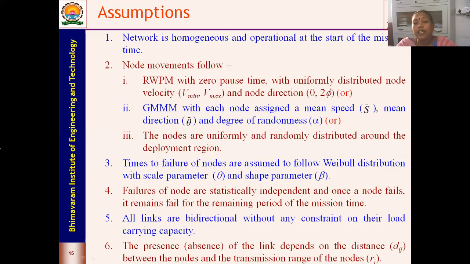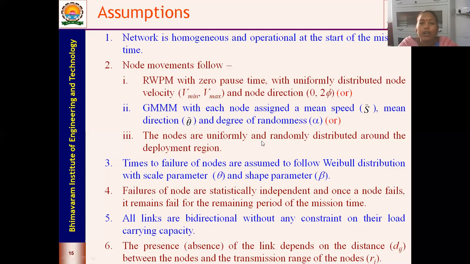Instead, we are deploying the nodes by randomly generating the node locations. If I have 18 nodes, I'll be generating 18 node locations. If I have more than 18 nodes, I'll be generating all the node locations. So that will be the initial locations, and then later with the mobility model which we want, we'll be getting the new node locations. So these three models we are going to consider.